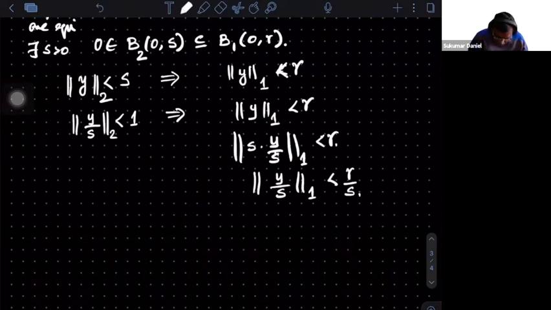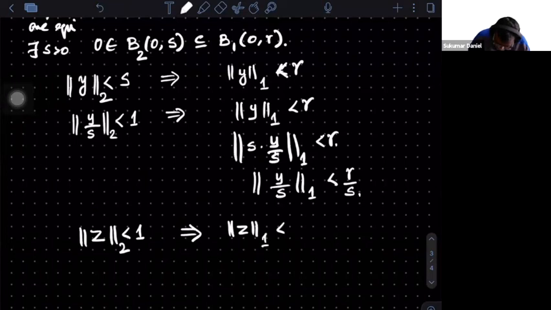All it says is that if the norm of z is less than 1 in 2 norm, then the norm of z in 1 norm is less than R by S. Good.